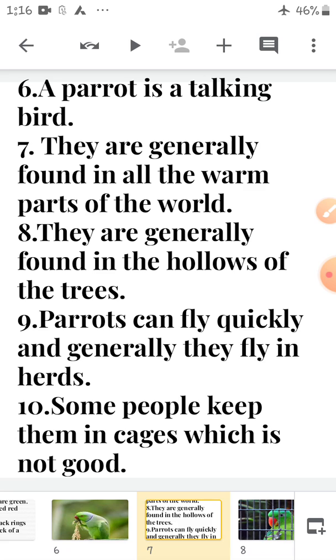A parrot is a talking bird. They are generally found in all the warm parts of the world. They are generally found in the hollows of the trees. Parrots can fly quickly, and generally they fly in herds. Some people keep them in cages, which is not good. So these are the 10 points of the composition.